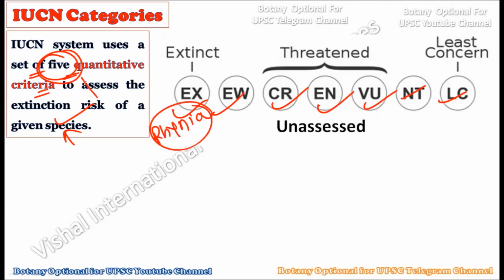So how are we going to quantify? What is the criteria of quantification? How are we deciding that the Rhynia is an extinct species, or that it is near extinction, or an endangered species, or a vulnerable species? How are we going to decide that? So there are basically 5 quantitative criteria.